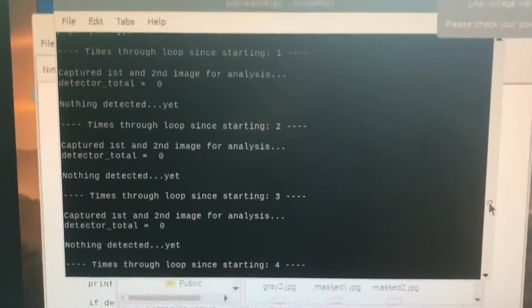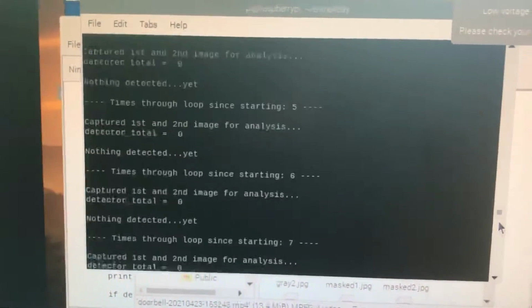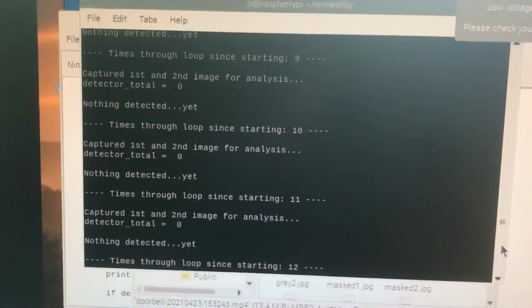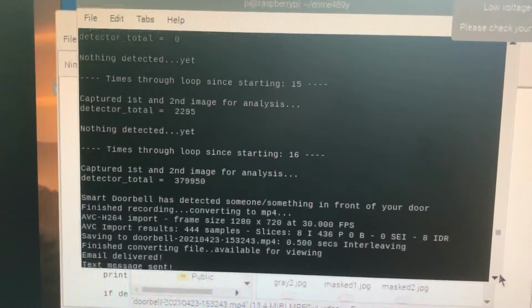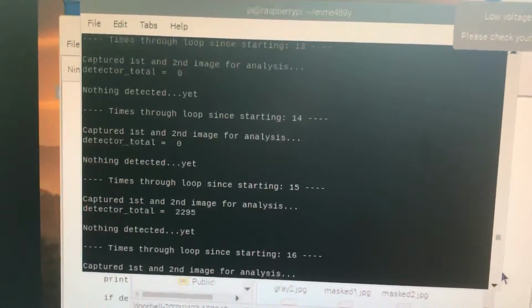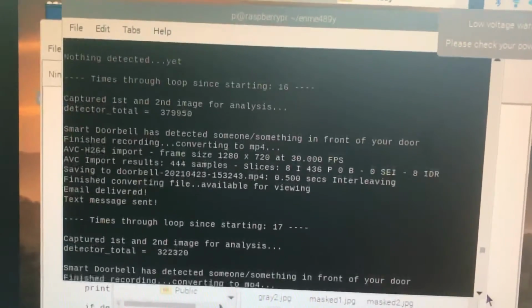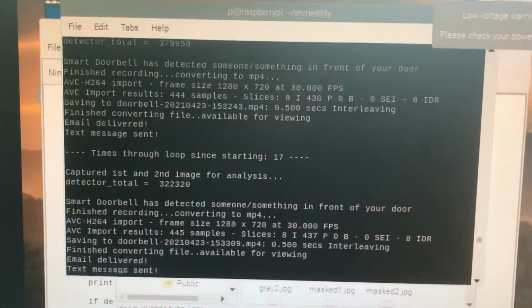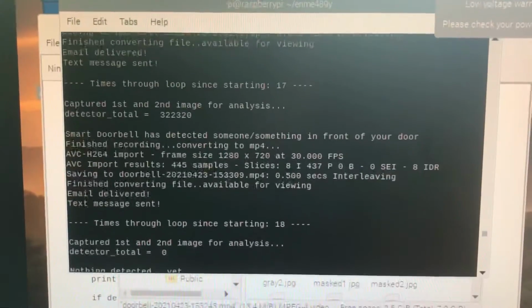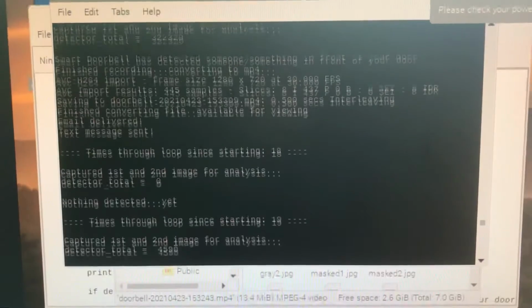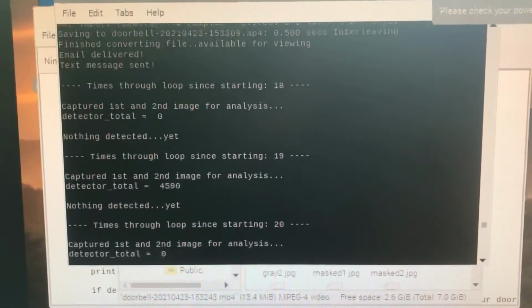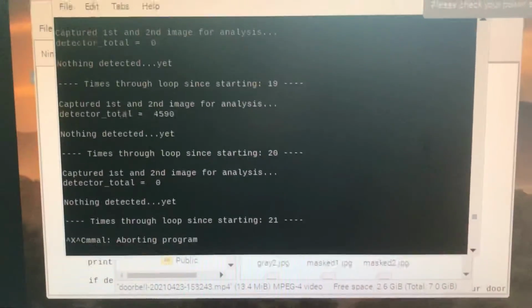I did just want to run it one more time, just to make sure it really wasn't detecting something until it saw me, which this was right when I walked outside. And then when I came back in, it did not detect me.